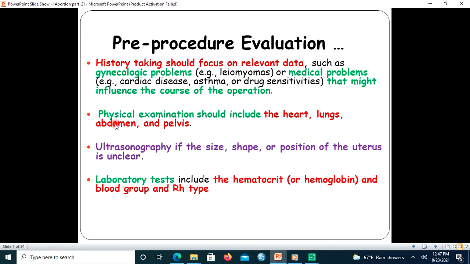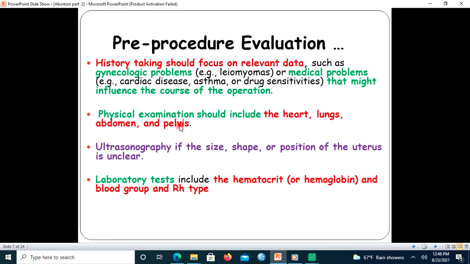The other thing, physical examination should include the heart, lung, abdomen, and pelvis. Specifically, on the pelvic area, it should determine the size and the shape of the uterus.